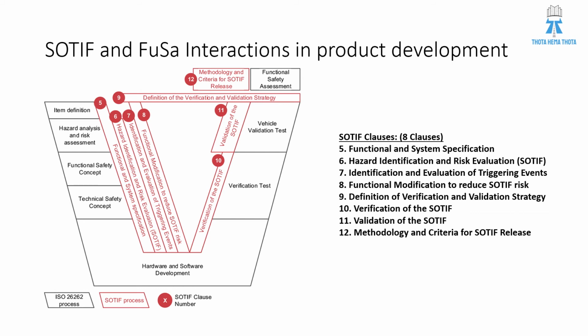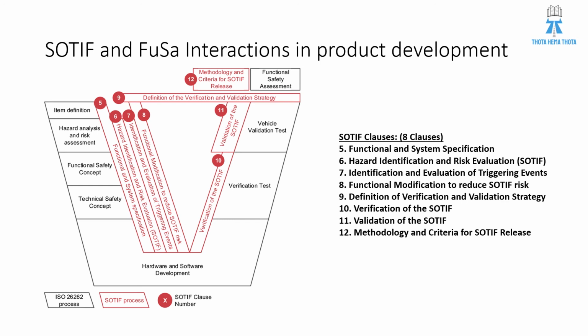Next is identification and evaluation of triggering events. The next is functional modification to reduce SOTIF risk. The next is definition of verification and validation strategy. Once the strategy is defined, we need to execute, right? First we do verification of SOTIF, and next validation of SOTIF. After completion of verification and validation, we need to define the methodology and criteria for SOTIF release.